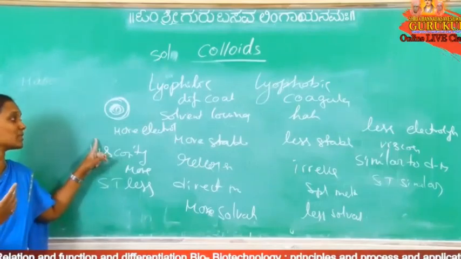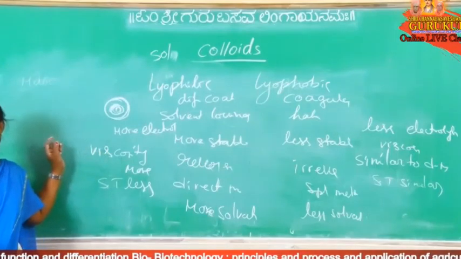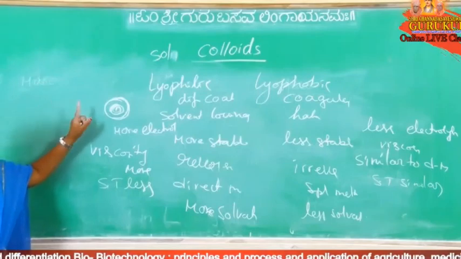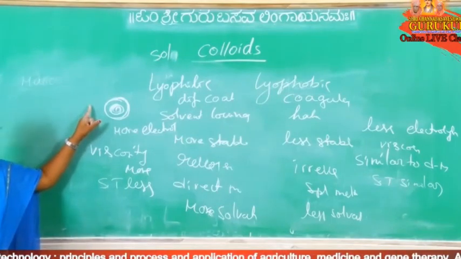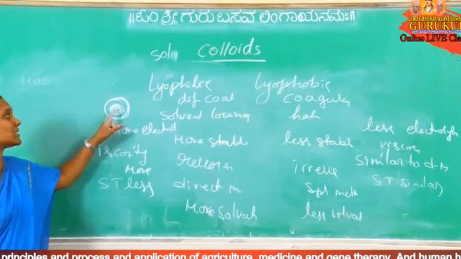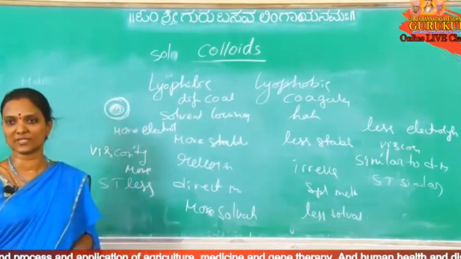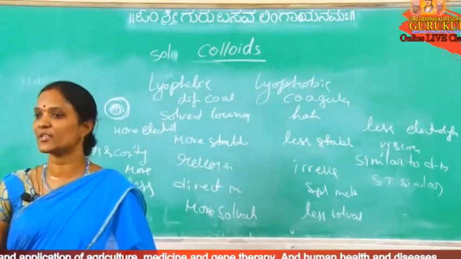So what is the reason for this more stability? Protective layer formation. The dispersion phase and dispersion medium combine easily, and the dispersion medium forms a protective layer around the dispersion phase. That's why these are more stable, and there is no need to add any external stabilizer.